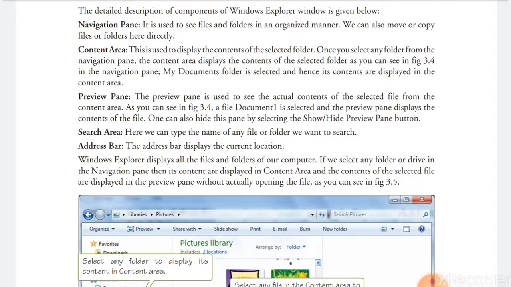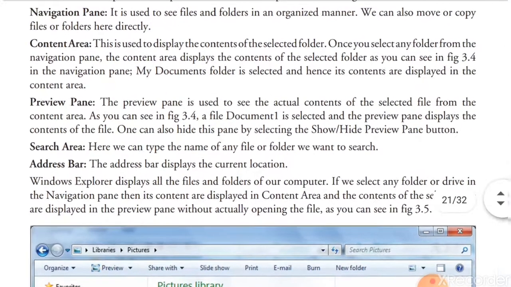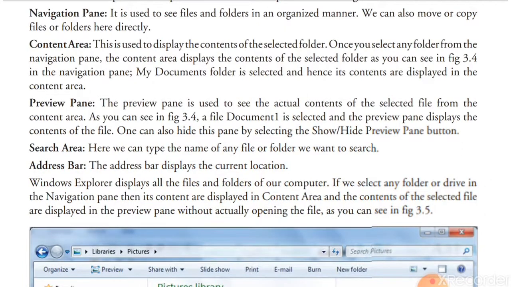Content area is used to display the contents of the selected folder. As I have told previously, once you have selected any folder from the navigation pane, the content area will display the files of that particular folder.